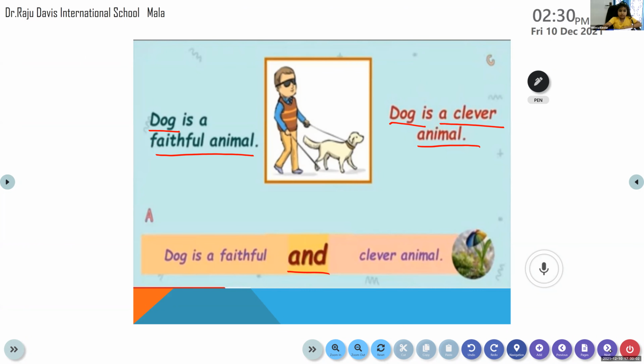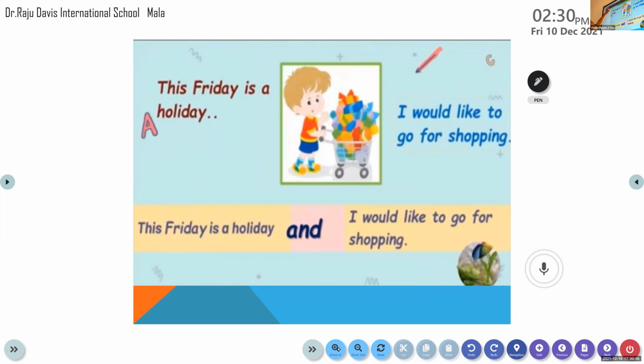Got it? Now let's move on to the next sentence. This we have already learned. To add information: This Friday is a holiday and I would like to go for shopping. So we are adding information. When we add information, we make use of the conjunction and. This Friday is a holiday and I would like to go for shopping. Clear? Understood, my dear children? Yes, and is very clear to everyone.